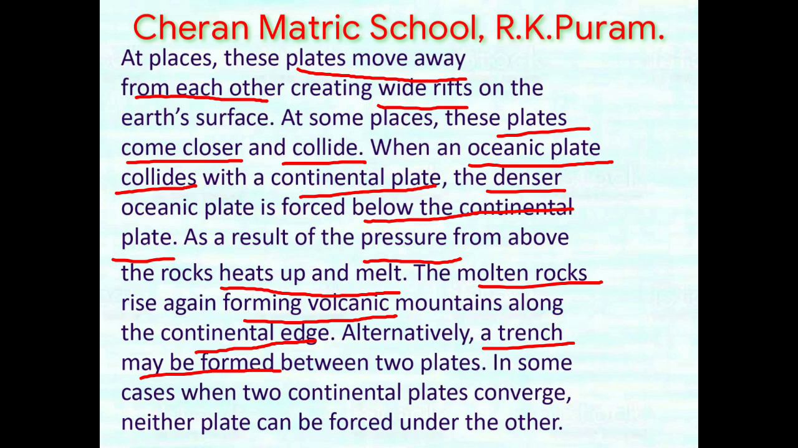Some plates move away from each other, creating wide rifts on the earth's surface. At some places, these plates come closer and collide. When an oceanic plate collides with a continental plate, the denser oceanic plate goes below the continental plate and it creates pressure. Due to the pressure, the rocks heat up and melt. The molten rocks rise again, forming volcanic mountains along the continental edge.